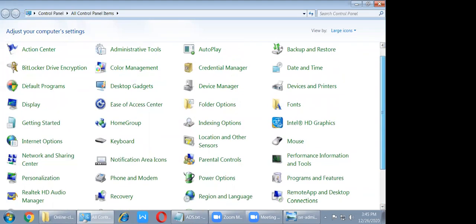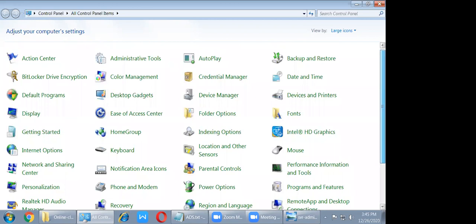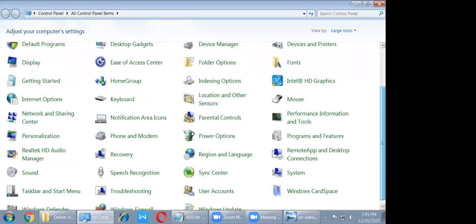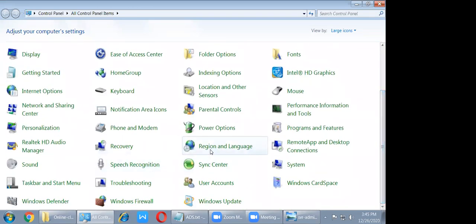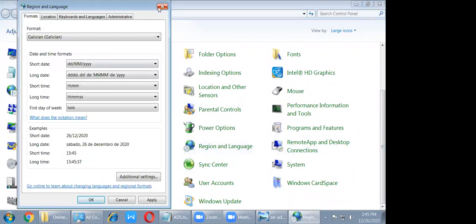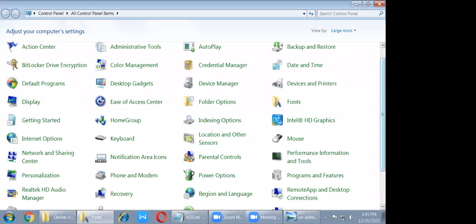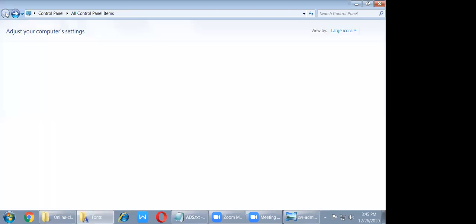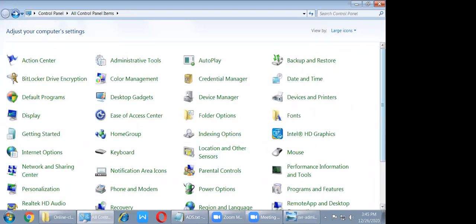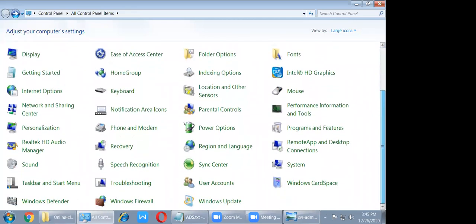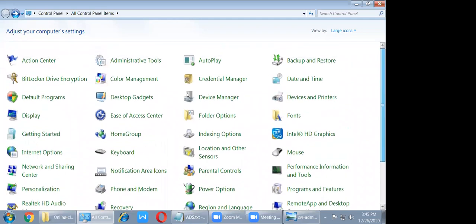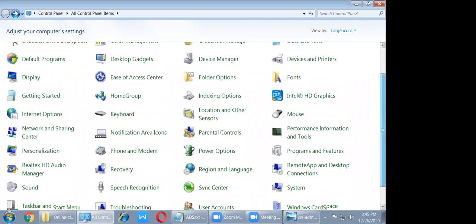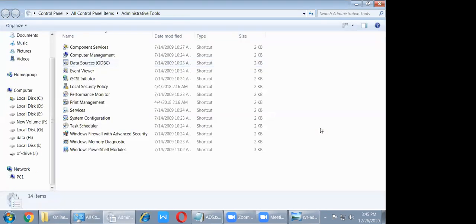Here we can search group policies in search. Group policy I need to search. Okay. Group policy. I cannot find the group policy. Are you able to see here anything? Anybody seen that option, group policy? Administrative tools, sir. Okay, right. Administrative tools. Maybe. Okay.